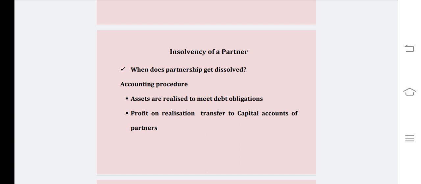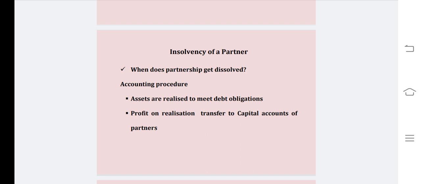The same procedure needs to be followed. That is, all assets and external liabilities will be transferred to the realization account, and then the amount realized is paid off through the same realization account, and the loss or profit on realization will be transferred to capital accounts, as we have seen in dissolution, the same procedure.